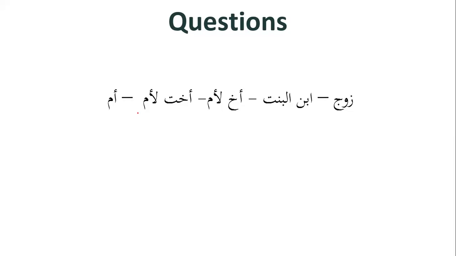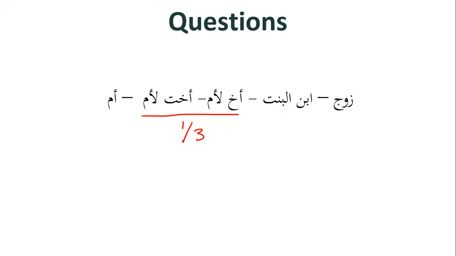Okay, so in this situation, we have زوج, ابن البنت, أخ لأم, أخت لأم, and the أخ لأم and أخت لأم together will receive 1/3 of the inheritance. Keep in mind that the ibn al-bint is not part of the ibn. So the 4 relatives we are looking for are abjad ibn bint, and we said that underneath the ibn falls also the ibn al-ibn, so on and so forth.